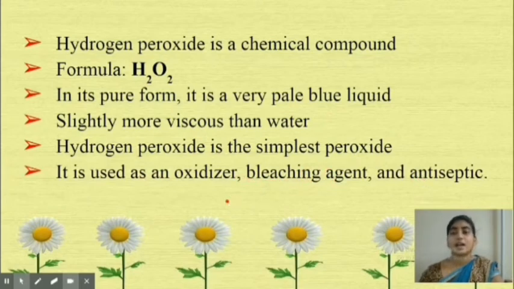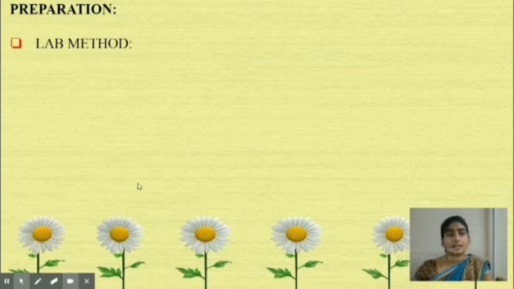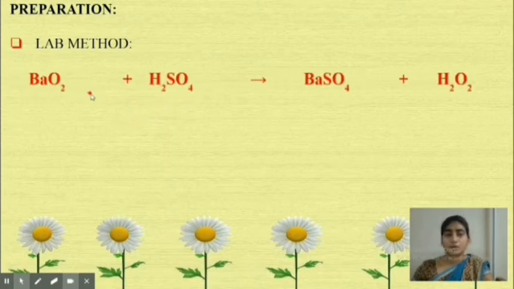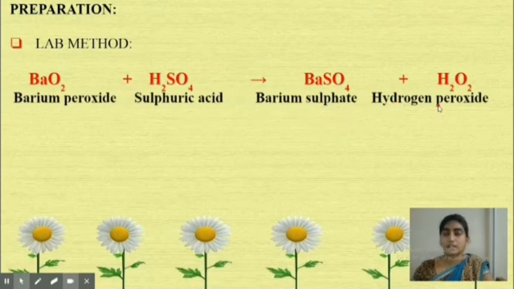Next, let's see how hydrogen peroxide is prepared. There are various methods for preparation of hydrogen peroxide, but we are going to see only two methods. First one is the lab method. How can we prepare hydrogen peroxide in the laboratory? Look at this reaction. BaO2, which is barium peroxide. This barium peroxide should not be anhydrous, it should be hydrated. Whenever barium peroxide reacts with sulfuric acid, the products we get are barium sulfate, BaSO4, along with H2O2, hydrogen peroxide.